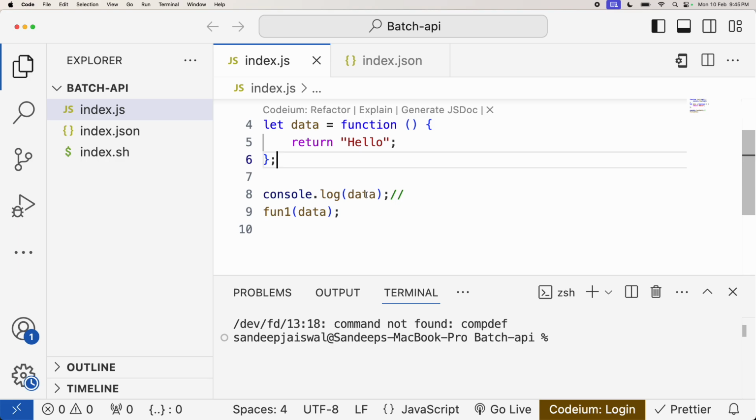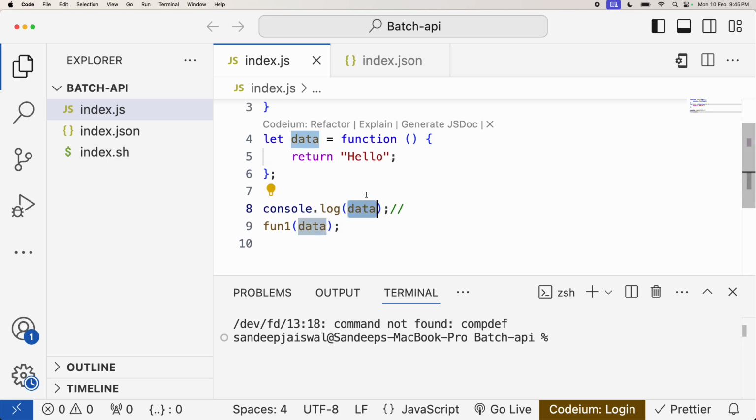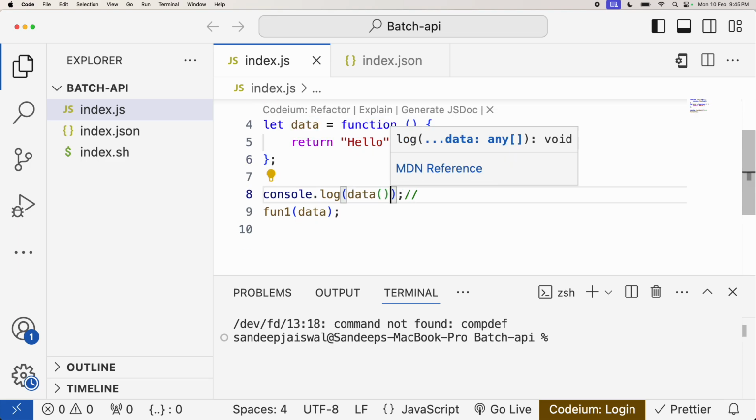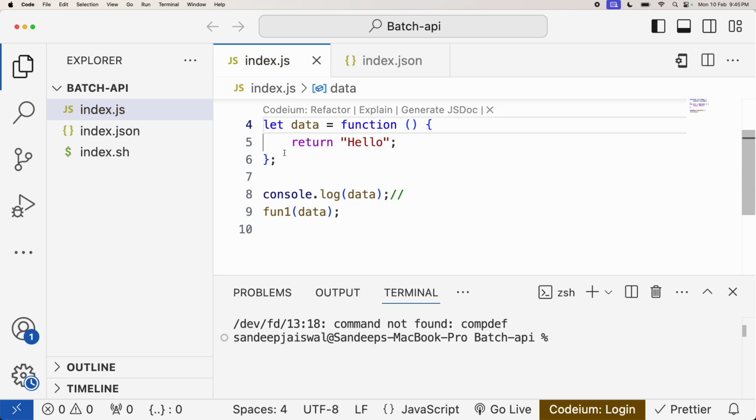I'm not calling the function, I'm just writing the function name, so it will print the function itself. If you have to call the function, you have to use parentheses. If you don't call it, you are directly assigning the complete function to data. That means data is nothing but a function.